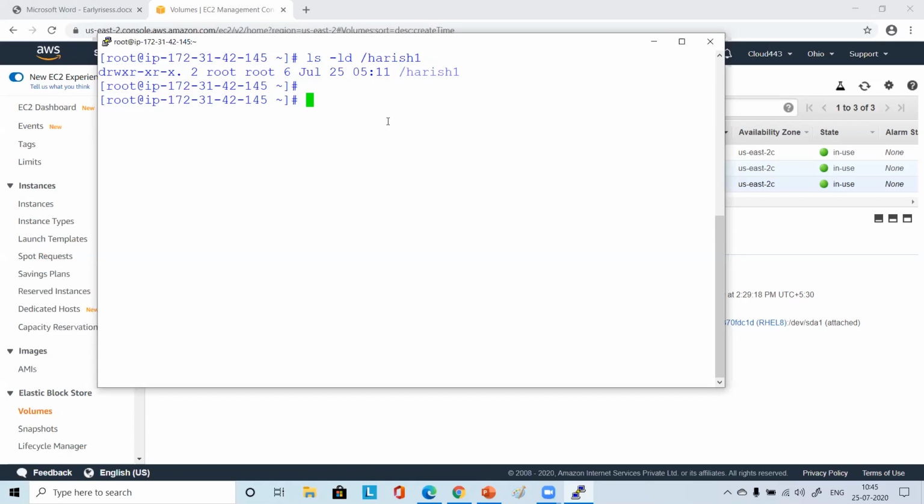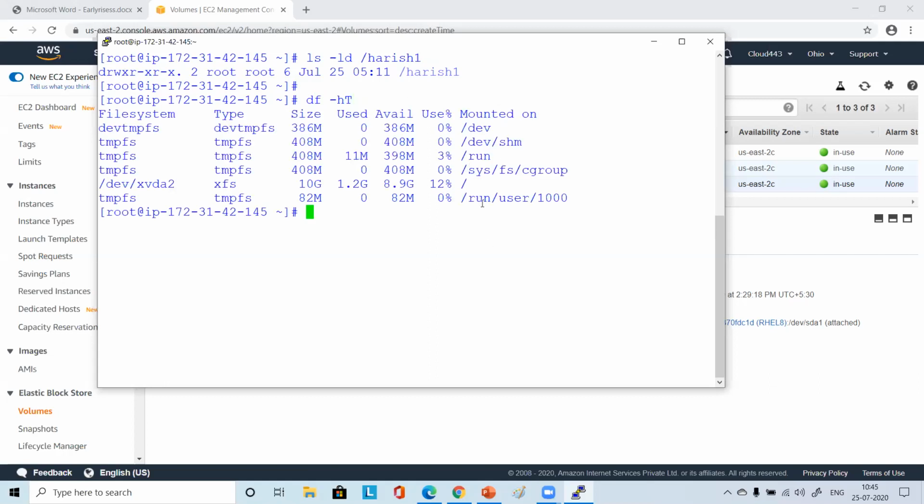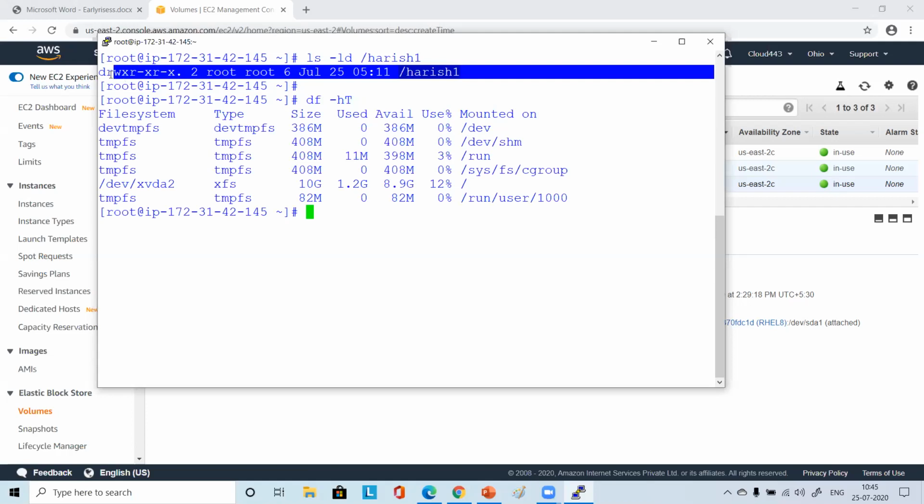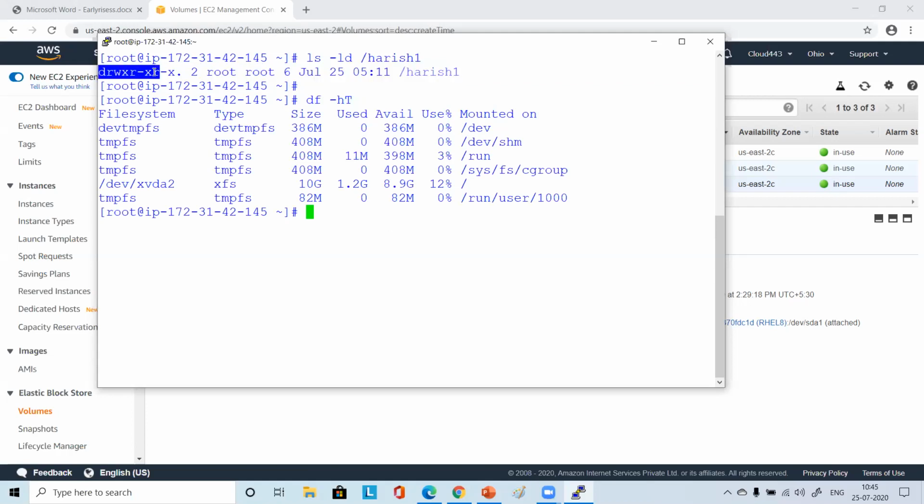If you just run the command to check all the file systems, if you say df -ht, you will not see that. When I did ls -ld slash Urvashi 1, in your prompt it's showing drwxr, but for me it's not showing this.